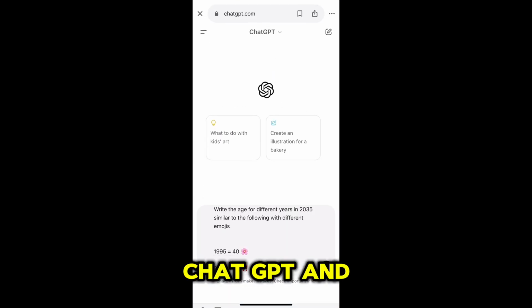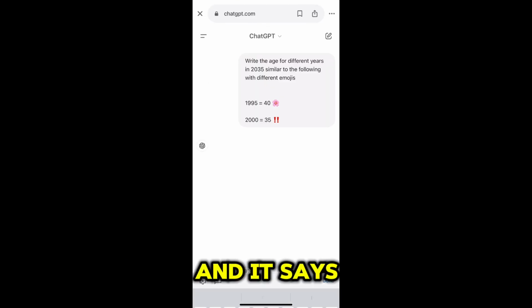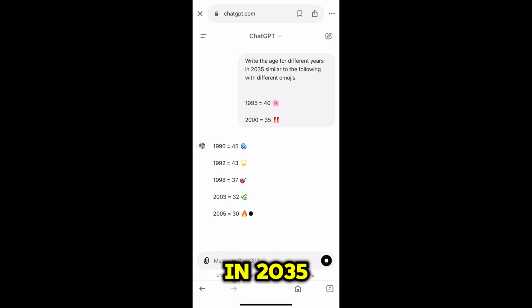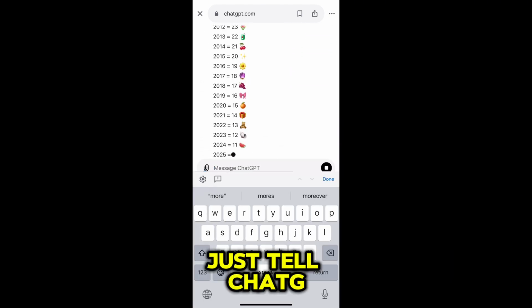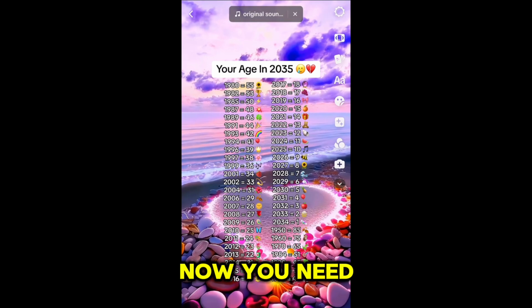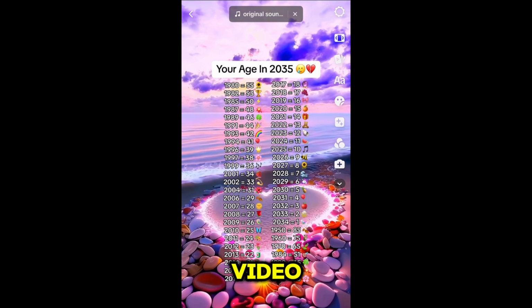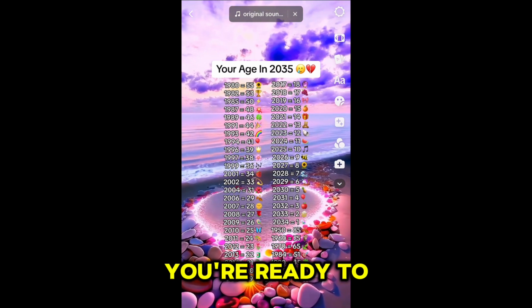Next, go on ChatGPT and copy the following prompt. And it says, write the age for different years in 2035 similar to the following with different emojis. And if you want more of these, just tell ChatGPT to write more. Now you need to copy and paste all of the text on the video. Then add your sound and then you're ready to post.